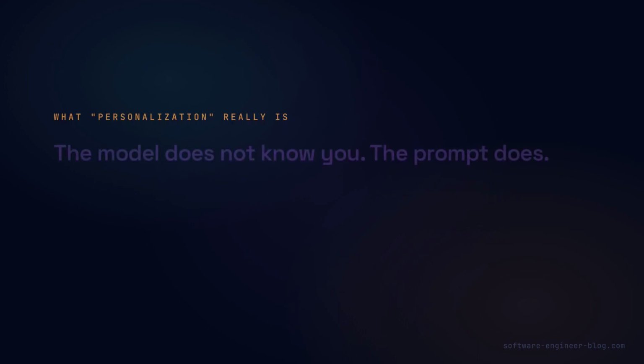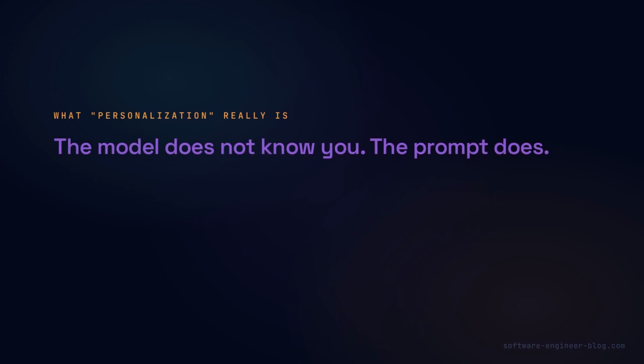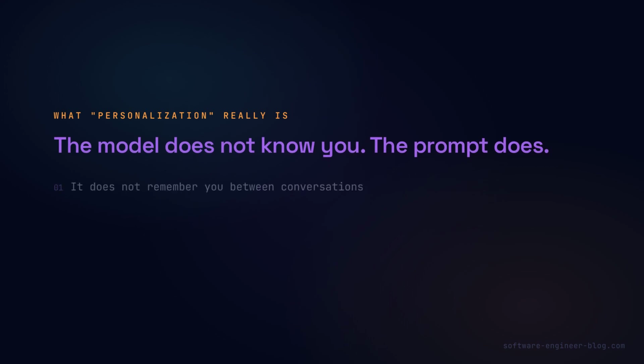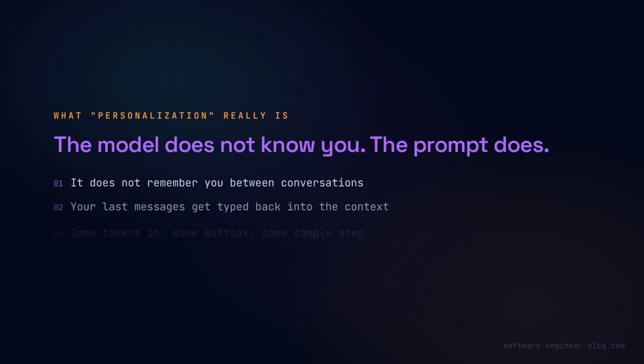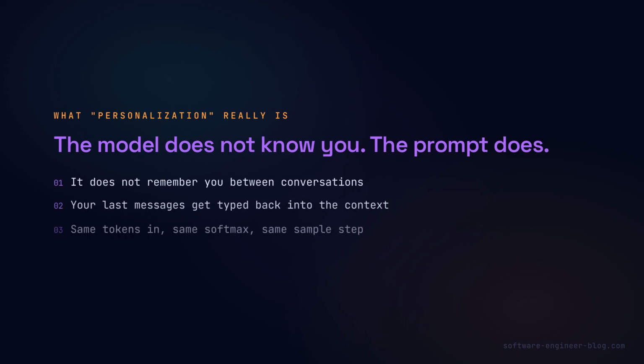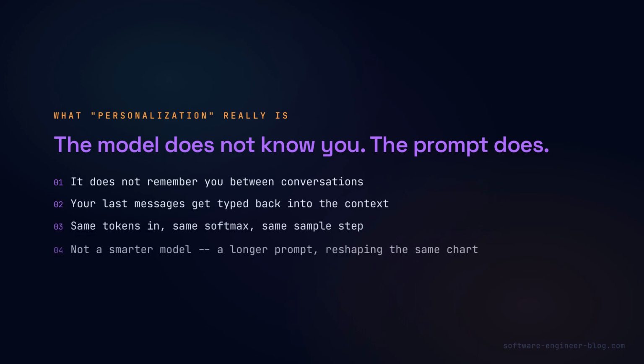This same mechanism explains something people call personalization. The model does not remember you between conversations, and it has not learned who you are. Your last few messages simply get typed back into the context alongside the new question. Same tokens in, same scores out, same softmax, same sample step. It is not a smarter model. It is a longer prompt, reshaping the same chart you just watched.